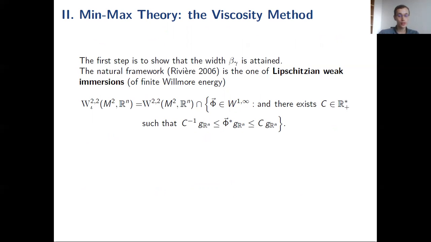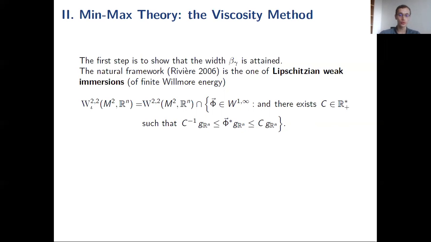So it's very natural in analysis to look at the space of minimal regularity for which you can define some functional. And for the Willmore energy, it's the space of so-called weak immersions, weak Lipschitz immersions, which are W^{2,2} immersions whose conformal factor will not degenerate.